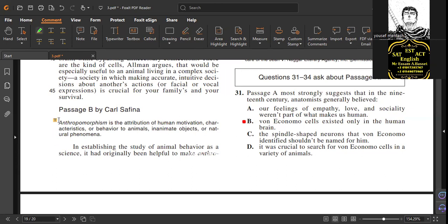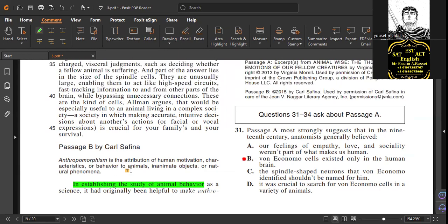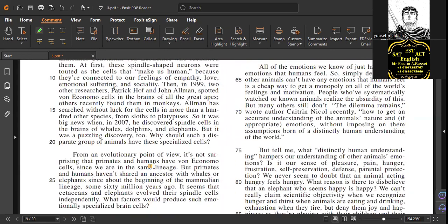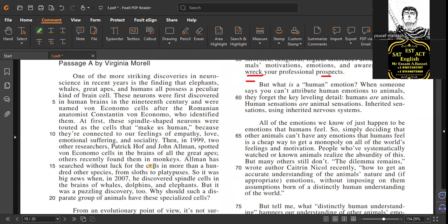And in the intro paragraph we already have it: attribution of human motivations, characteristics of behavior, all of these, and then establishing. So what is the method of proving something? Establishing, so it means observation. And how do you know it's observation? Just like the writer gets information by observing something, by eyes, by telescopes, by experiments. It's about something that happened before.